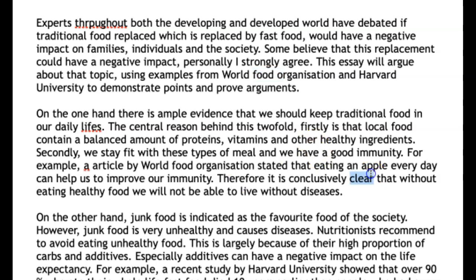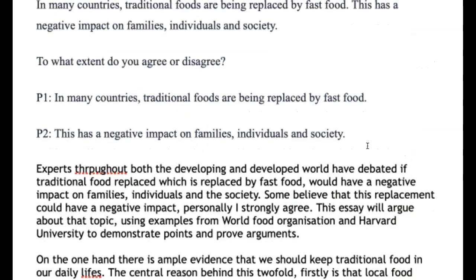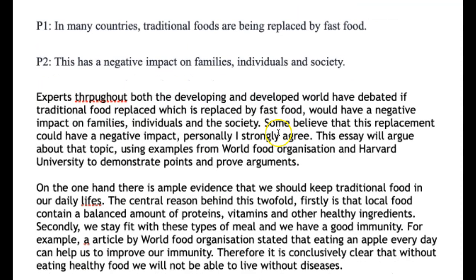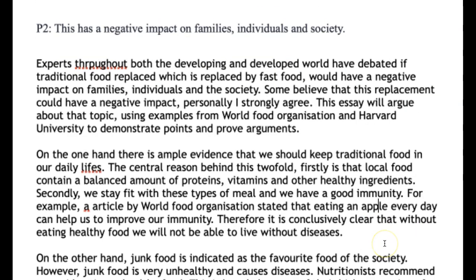I mean, we're talking usually about traditional foods. Okay, traditional foods might be fish and chips in the UK being replaced by hamburgers, or it could be Indian curries, yeah, being replaced by, I don't know, milkshakes and hamburgers, McDonald's, or pizzas, for example. Okay, so a traditional food would not be an apple. It's very unlikely. I mean, we could argue that it is in certain countries like Hungary where they eat a lot of apples, but we didn't put any context in there. So we'd need to use a different example.